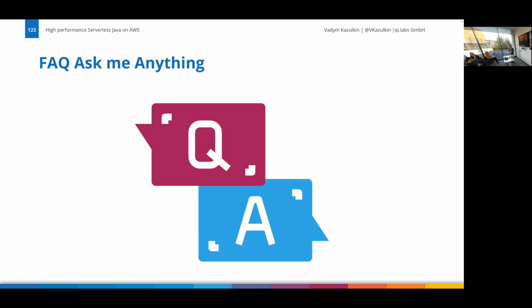I hope you took something from this that you can try out, because I really like Java, but of course don't expect Rust numbers. That's not the goal. The productivity of developers is also important. If you are in Java, you would have to learn a new language without all that ecosystem. How to create a PDF in Rust, I don't know. Are there any open source projects or not? Should I write it on my own? I don't have time for this personally. This is the kind of thing we always debate. And yes, Lambda itself is behind the scenes also written in Java and Rust on the AWS side, so they value both. That's it from my side.